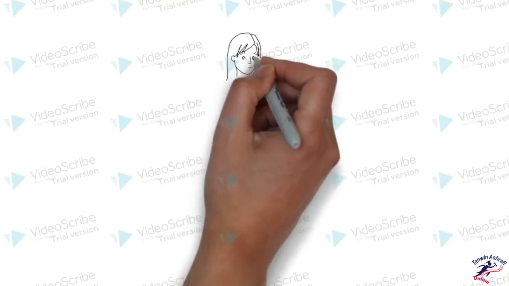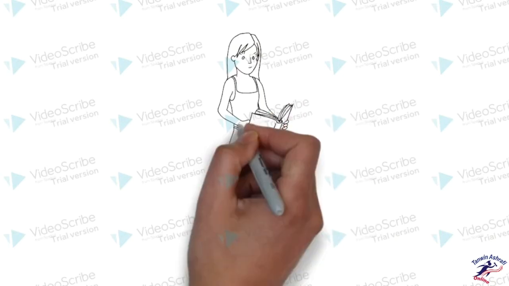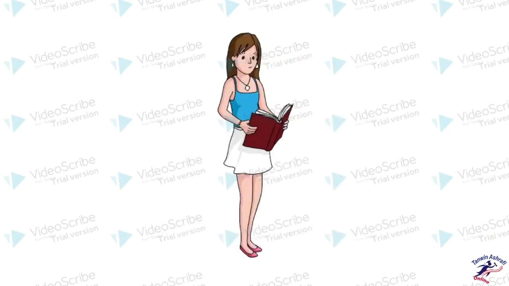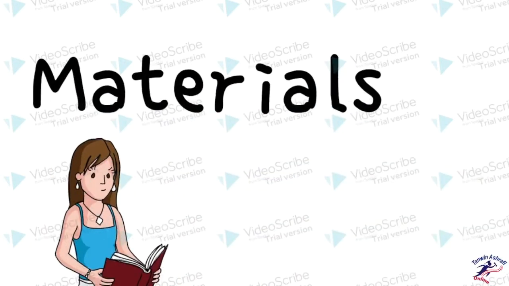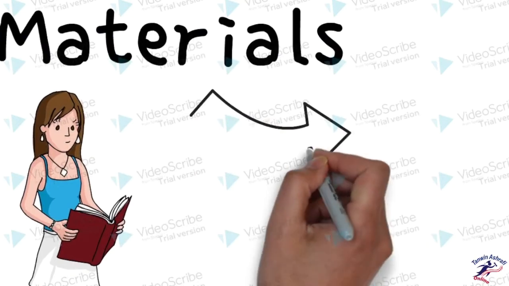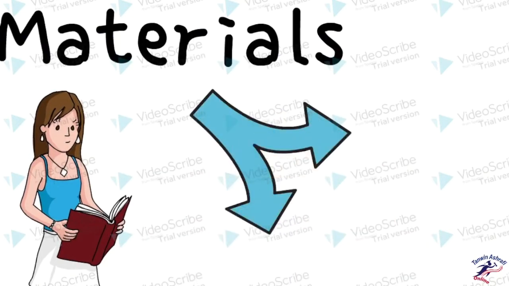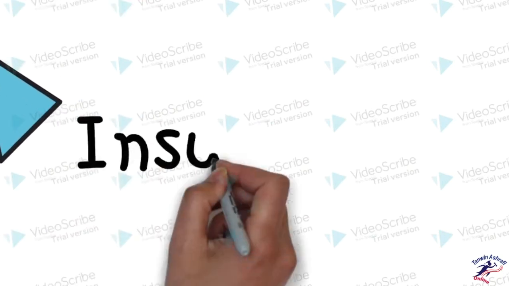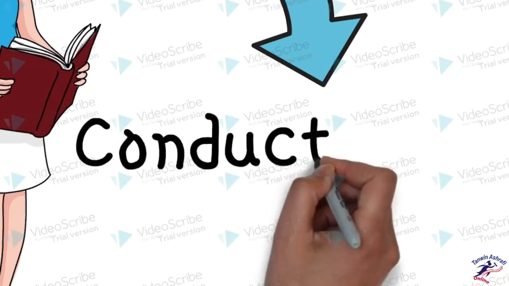Hello students, when we are talking about electronics, we need to understand some properties of materials concerned with the flow of electrons. Materials, according to the flow of electrons, are divided into two parts. One is known as an insulator, whereas another is known as a conductor. An insulator doesn't allow the flow of current, whereas a conductor allows the flow of current.